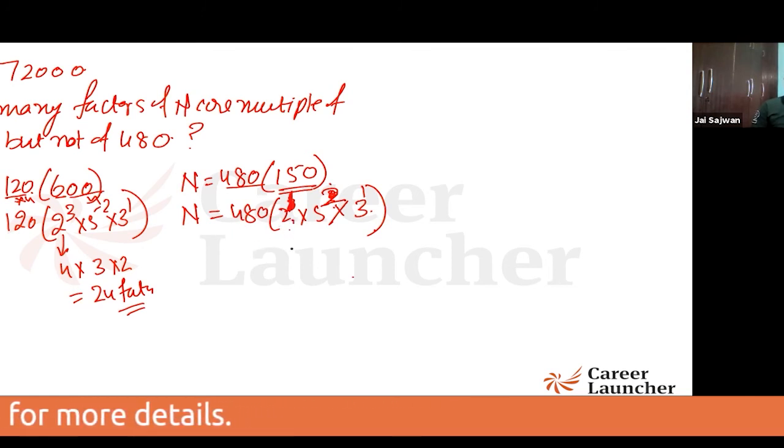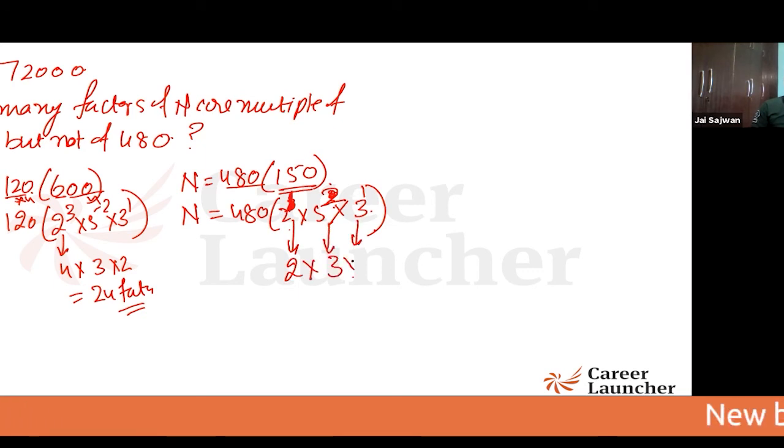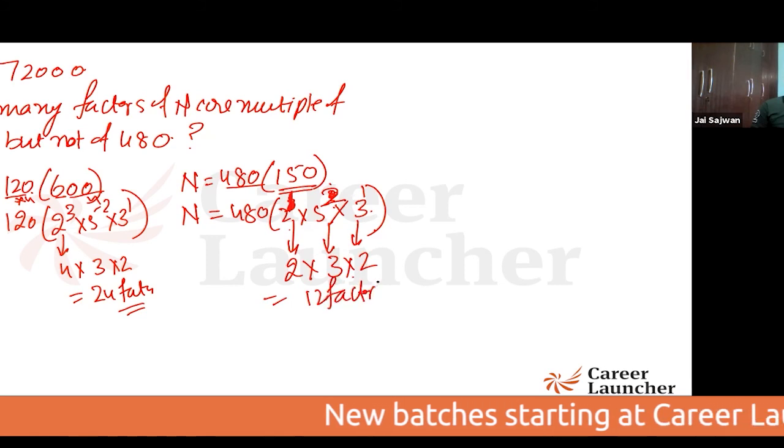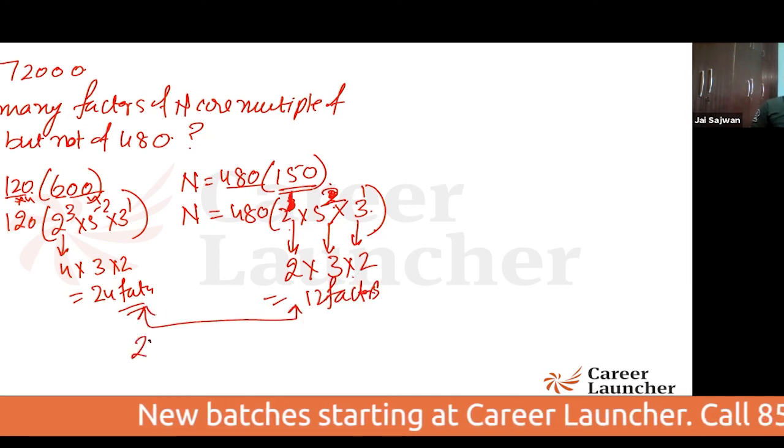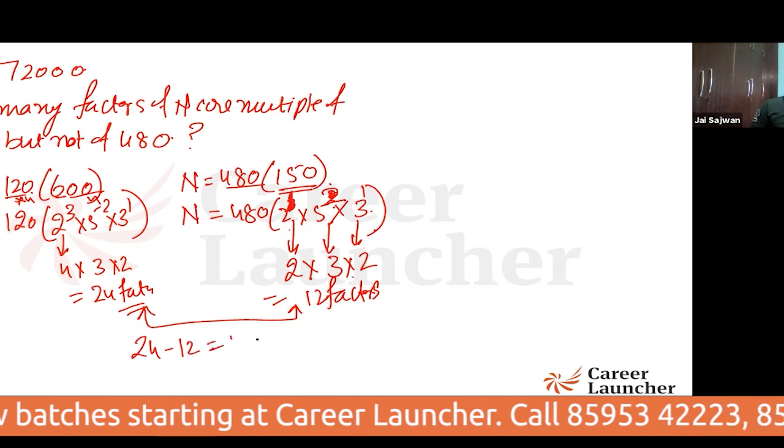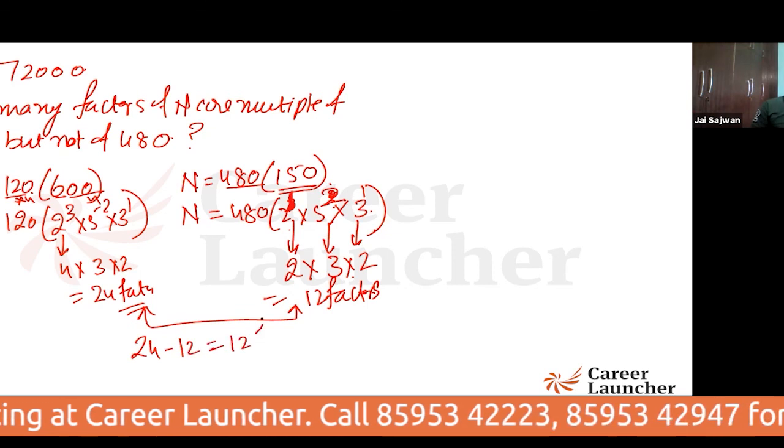So what I can do is I can write the number of factors of this is 2, this is 3, this is 2. So that is 12 factors are coming there. The gap between them will come out to be 24 factors minus 12 factors will come out to be 12 factors.